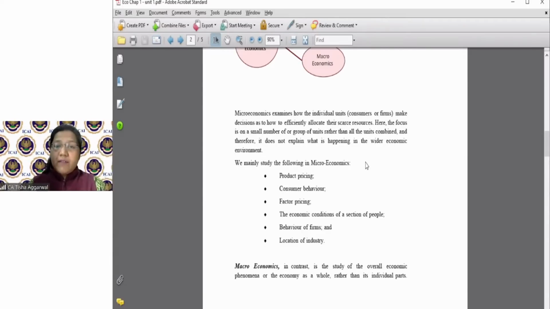Next, we have the behavior of the firms: how the firms are going to behave in terms of their activities, and how the individual units are going to work. This is all done through microeconomics. Now, after this analysis of microeconomics, let's understand what macroeconomics is.